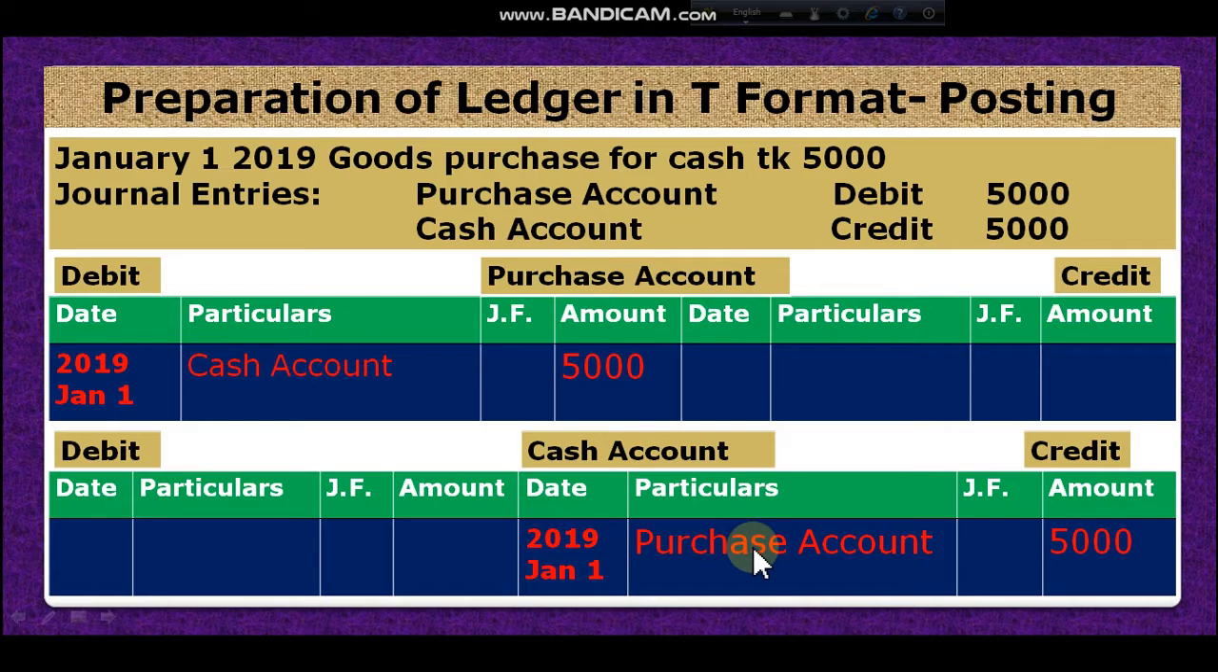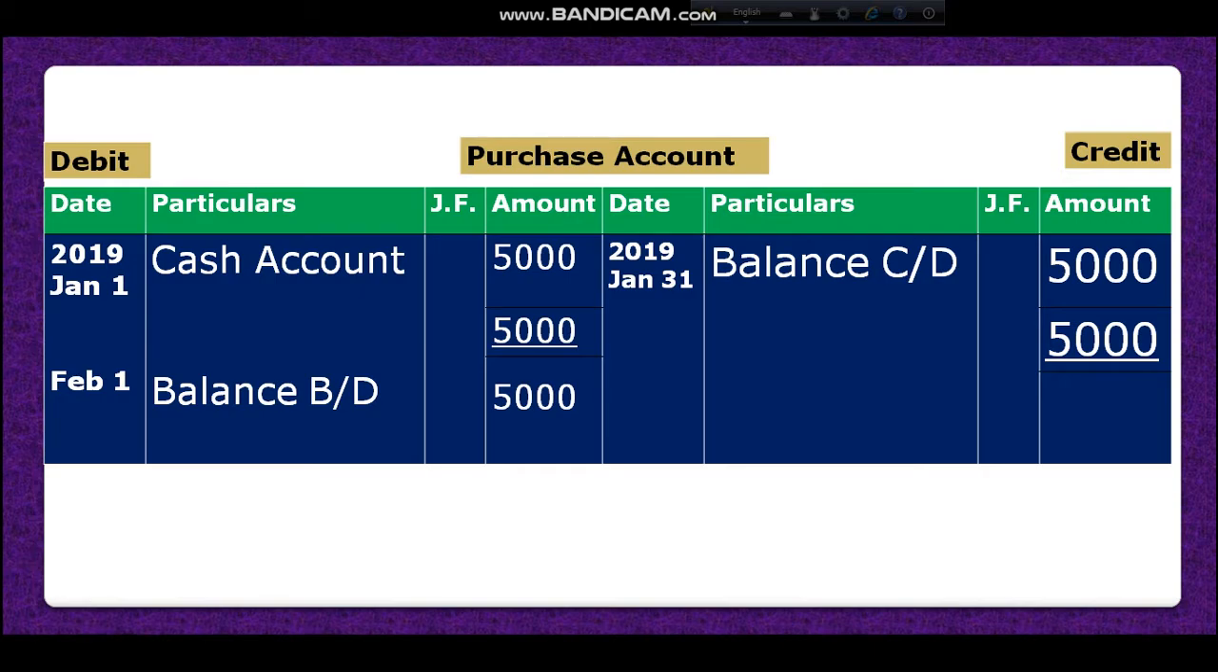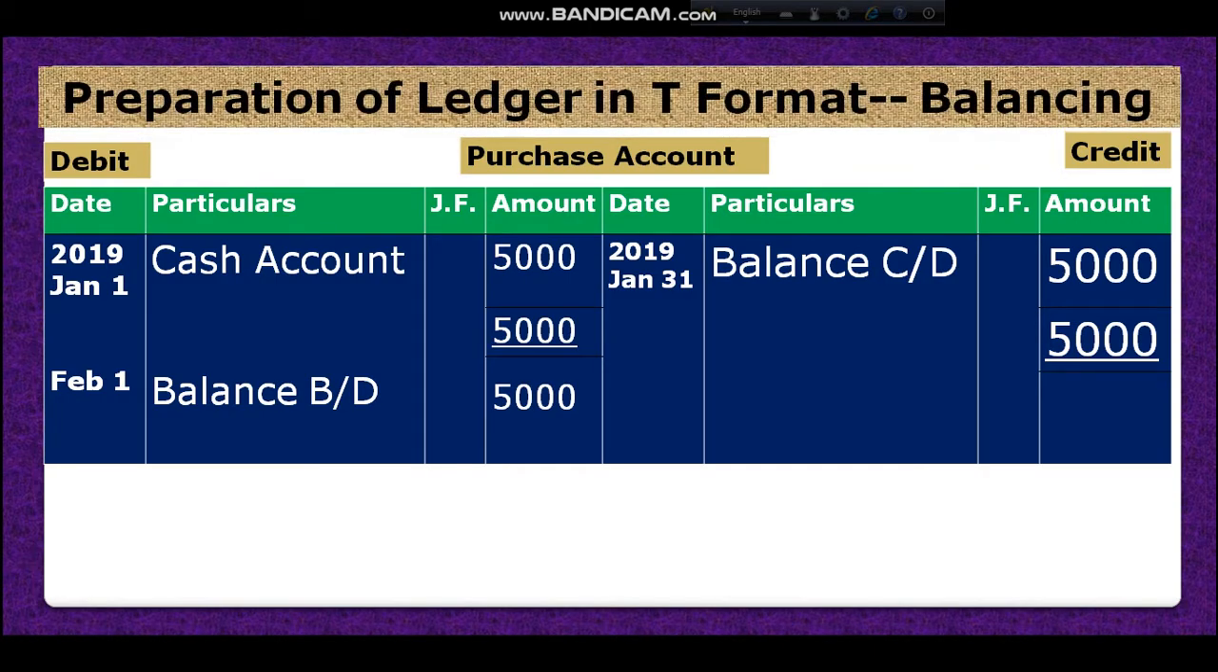This is called posting. Dear student, I hope you understand. Now balancing. Dear student, purchase account. Look at purchase account. In the debit side I have recorded cash account 5,000. On the opposite side there is no amount. I have told you balancing means difference of debit and credit. So debit side is 5,000, credit side 0. So balance is 5,000, and I have to write the balance on the shorter side according to the definition.